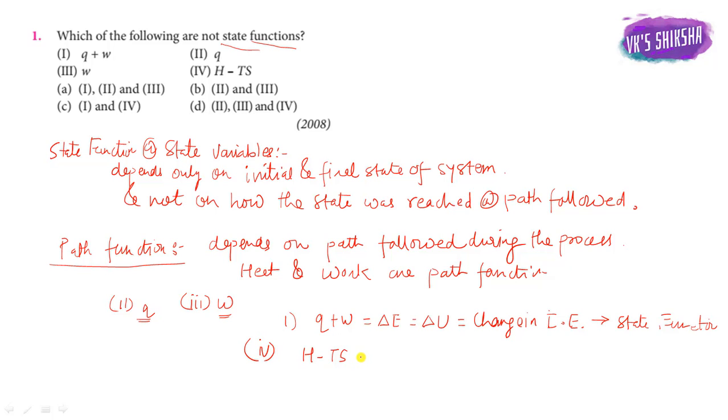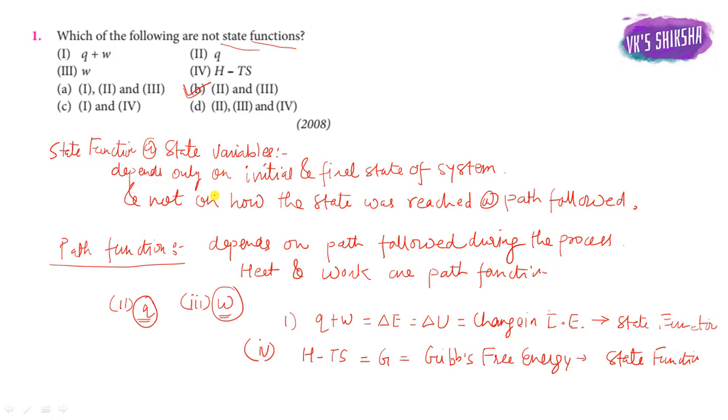H minus TS is nothing but G, that is called the Gibbs free energy. It is also a state function. So the correct options are the second and third, that is heat and W. So option number B is the correct option.